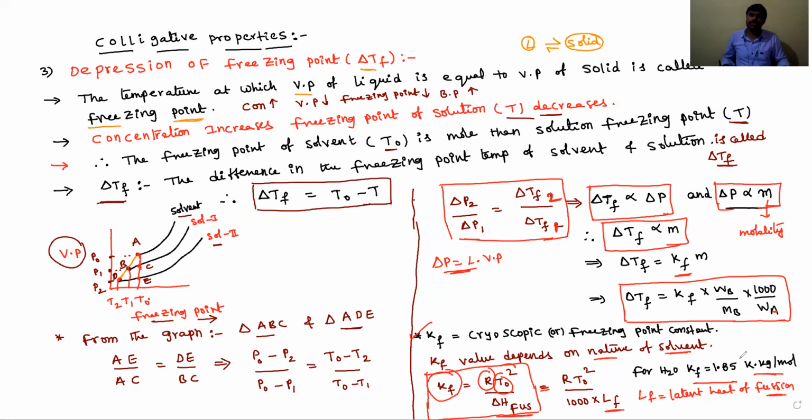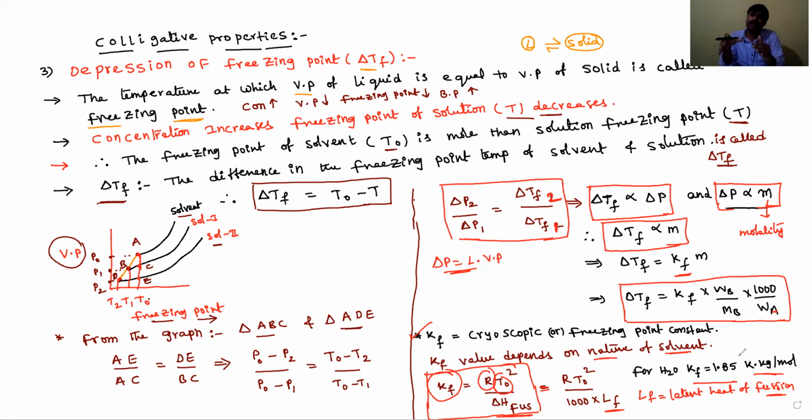Okay, students, this is about depression of freezing point. Depression of freezing point means the freezing point temperature of a solution is always less than that of the solvent. The difference in the freezing point temperature of solvent and solution is known as depression of freezing point, delta Tf. So delta Tf is equal to Kf into molality. You have to remember that formula; it is very, very important.